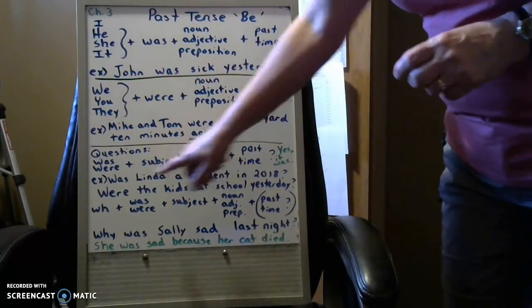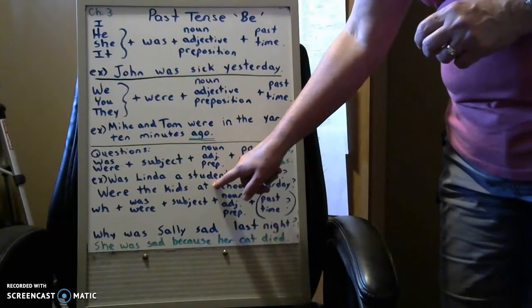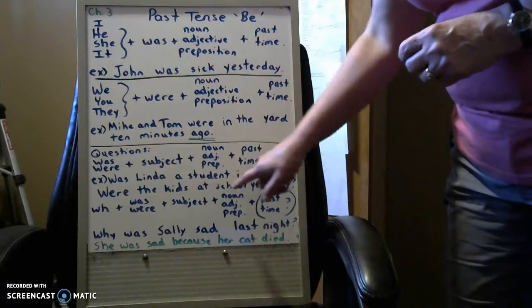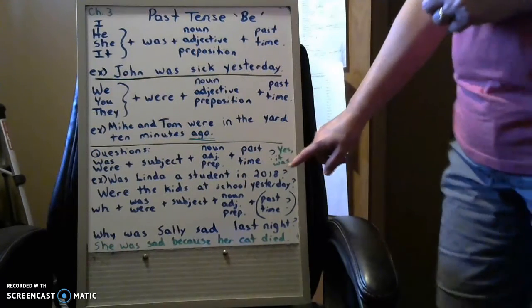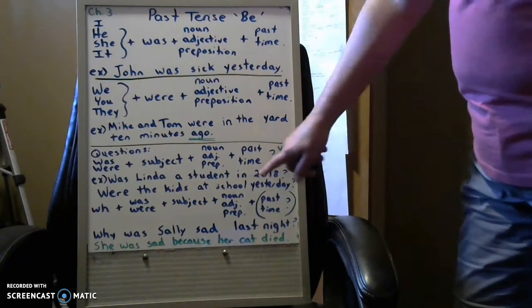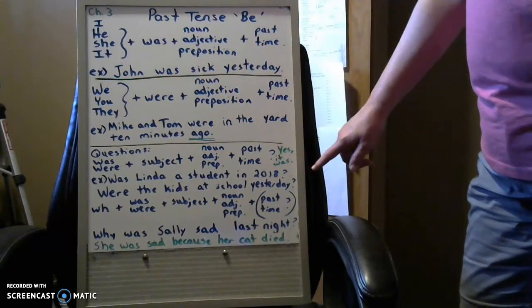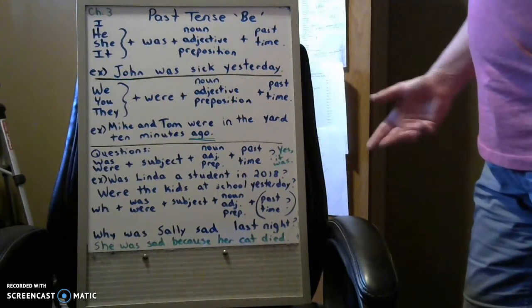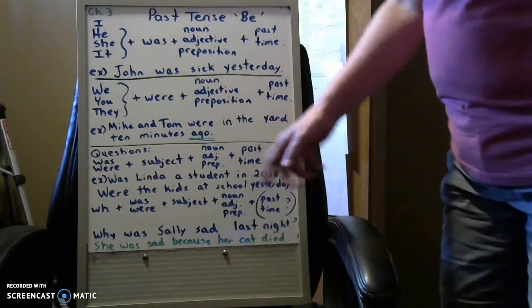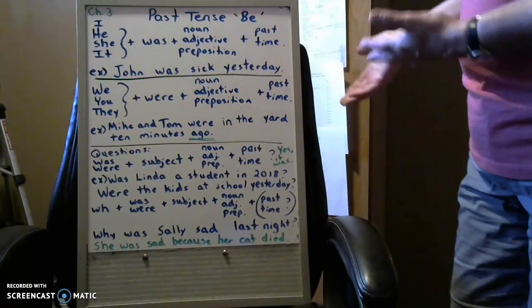So here's an example. Was Linda a student? Okay, so a student is a person, so that's a noun. So, was Linda a student in 2018? 2018, obviously that was the past, right? So don't forget to put your question mark. Either it's a question, it needs a question mark. Of course, if your subject was were, then you're going to have either were we, were you, were they, and then the same pattern.